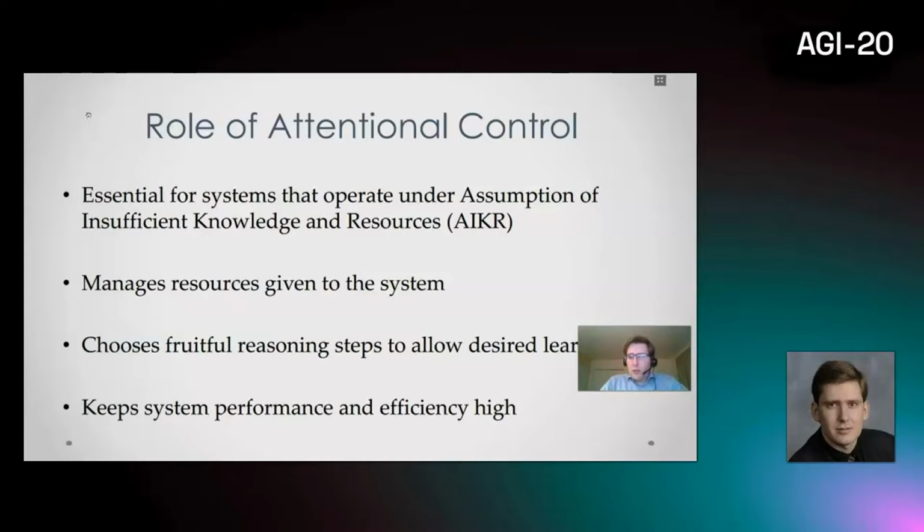What is an attentional control mechanism and why is it so important? Basically, most, if not all, AGI systems operate on the assumption of insufficient knowledge and resources. Given that assumption, resources are always finite, and attentional control helps manage those resources given to the system. Resources can be anything: processing power, memory, anything. Attentional control also helps to choose fruitful reasoning steps to allow desired learning and keeps system performance and efficiency high.